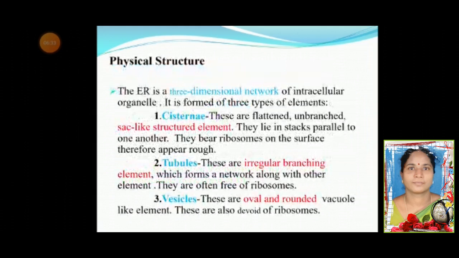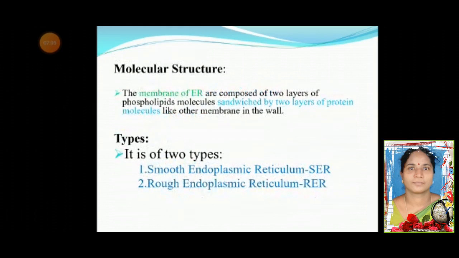Physical structure of ER: it is a three-dimensional network of intracellular organelle. It is formed by three types of elements: cisternae, tubules, and vesicles. Cisternae are flattened, unbranched, sac-like elements. They lie in stacks parallel to one another. They bear ribosomes on the surface, therefore appear rough. Tubules are irregular branching elements which form a network along with other elements. They are often free of ribosomes. Vesicles are oval and rounded vacuole-like elements. These are also devoid of ribosomes.